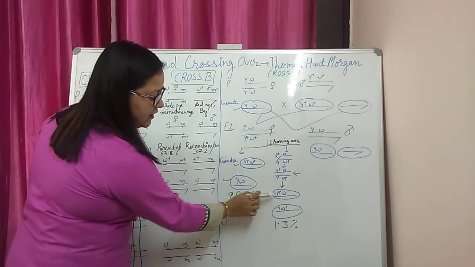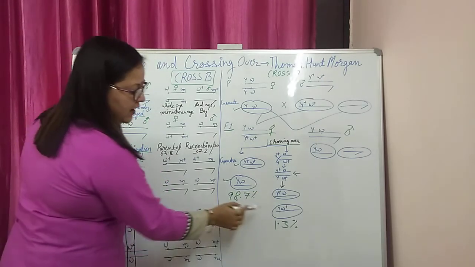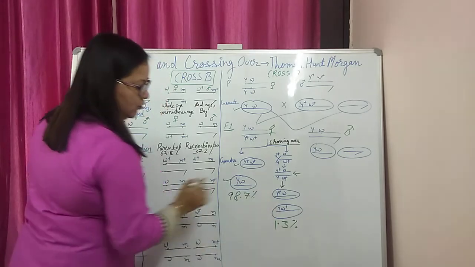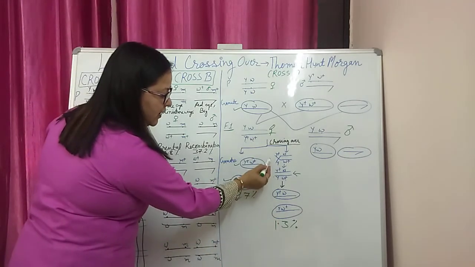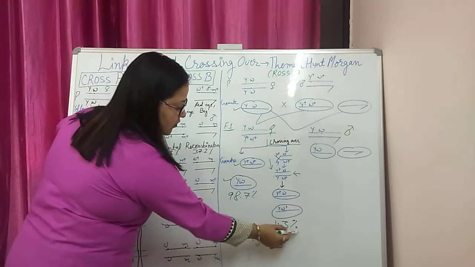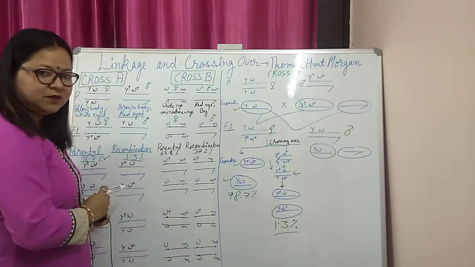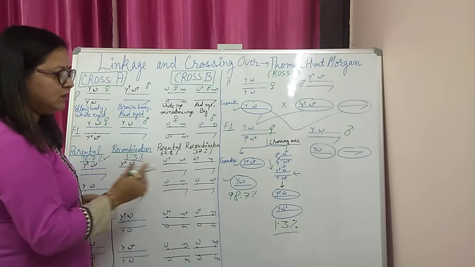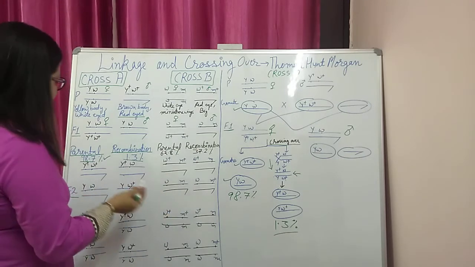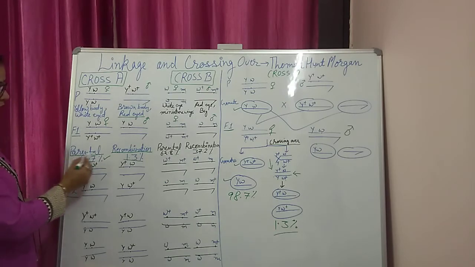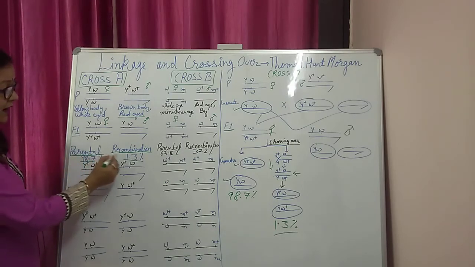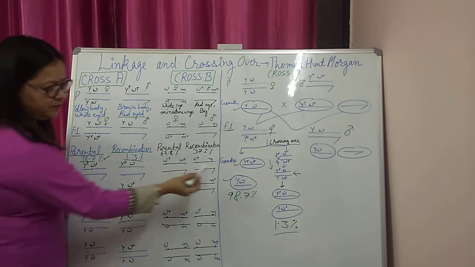50%, some gametes will have Y plus W and others will have YW plus. But when we calculate the chances of such kind of crossing over, it is only 1.3%. Now you can make a checkerboard, or you can follow the NCERT book. What it has done is differentiate the parental and recombination types.